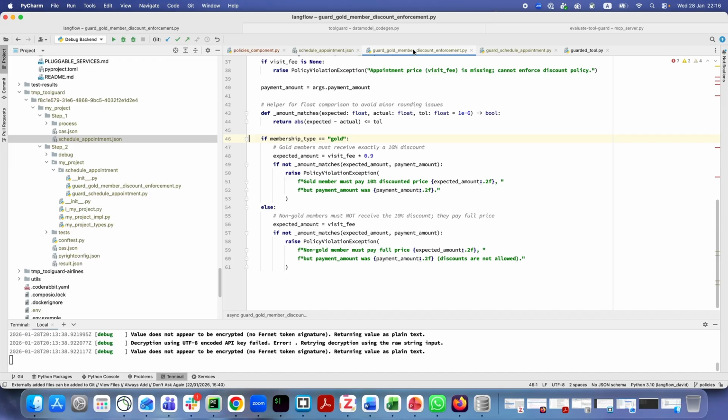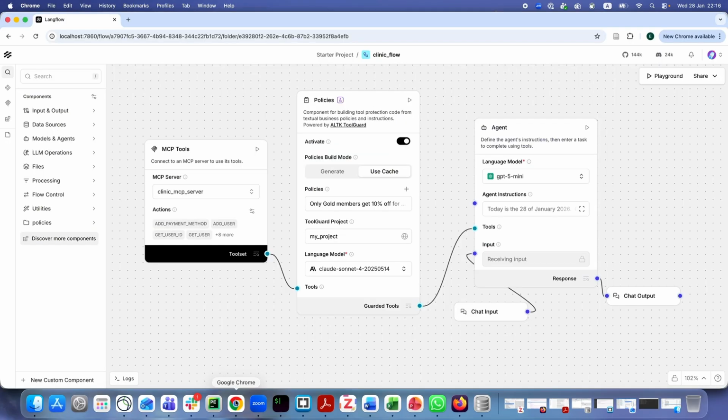The generated code accurately reflects the policy. It retrieves a customer's membership type, then computes the expected payment amount and compares it to what the agent decided to collect. If the amounts don't match, an exception is thrown. One can generate the guard's code from scratch or use cache. Also, we can decide not to activate guards by passing these checks during the runtime.